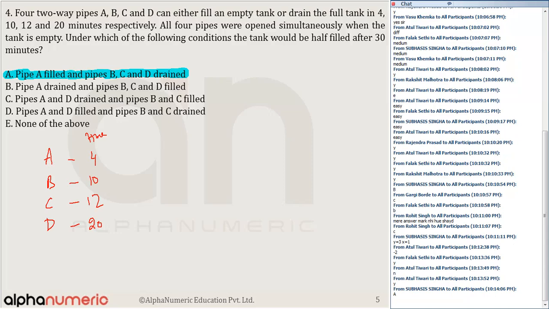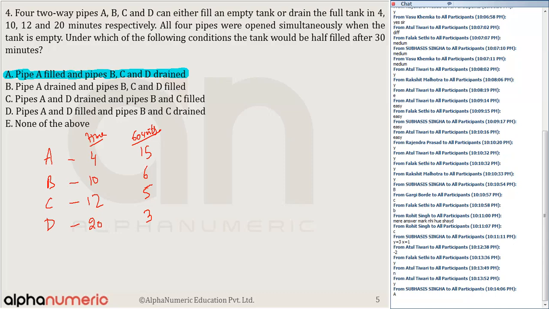Okay? So you can take the LCM. What is the LCM of all these? The LCM of all these is nothing but that is 60. So I can say let the total volume is equal to 60 and total work is nothing but that is 60 units. Yes or no? So pipe A is doing how much unit of work? 15 units. Pipe B, 10 6s are 60, 12 5s are 60, 20 3s are 60.